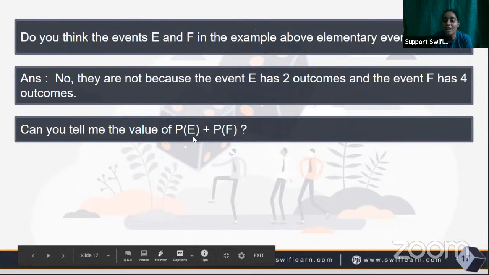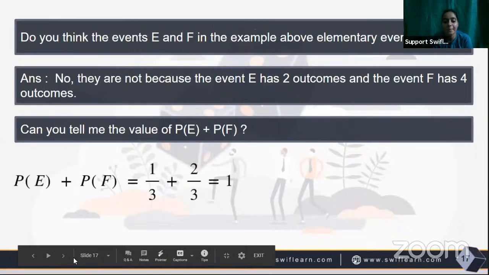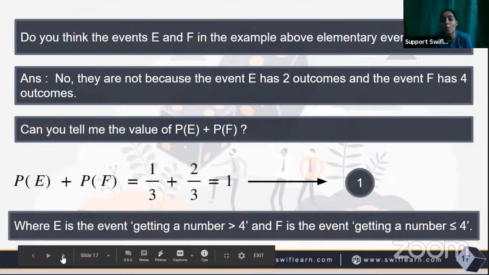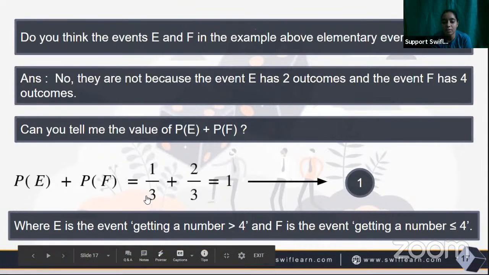So can you tell me the value of P of E and P of F? What are they? It will be 1 by 3 plus 2 by 3 and it is equal to 1, because the sum of the probabilities of the two events is equal to 1. This is the way we say that 1 is the number that comes when we talk about the probability of an event. Here E is the event of getting a number greater than 4 and F is the event of getting a number less than or equal to 4.